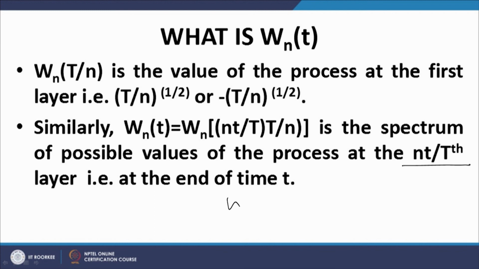Therefore, W n t is the spectrum of possible values that the process could take at t equal to small t. I repeat, W n t is the spectrum of possible values that this process can take up to small t, or at the point t equal to small t.